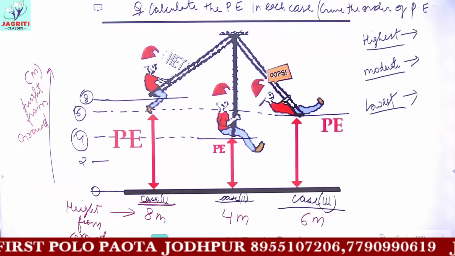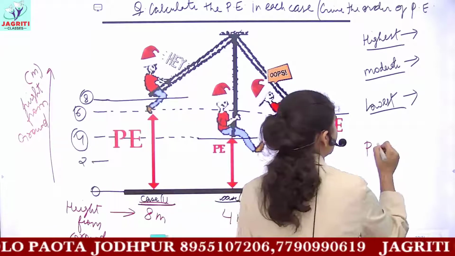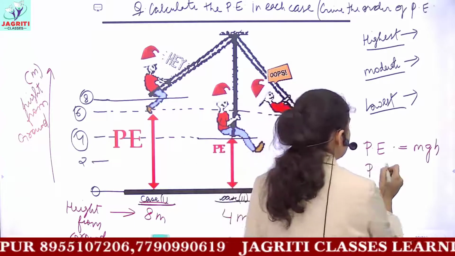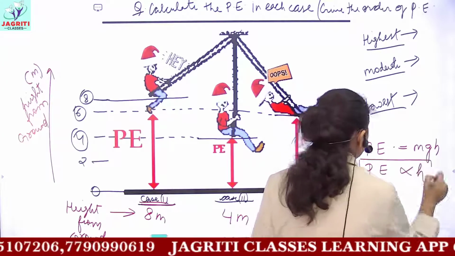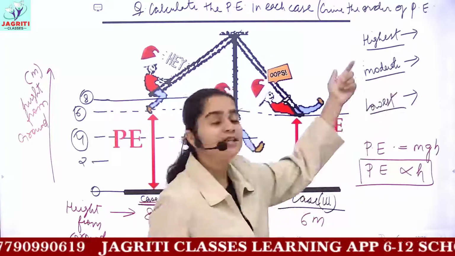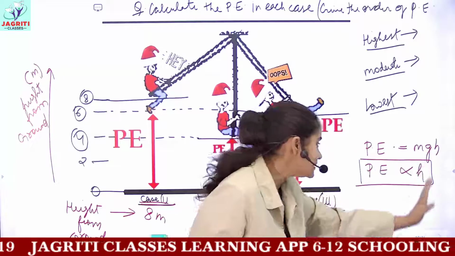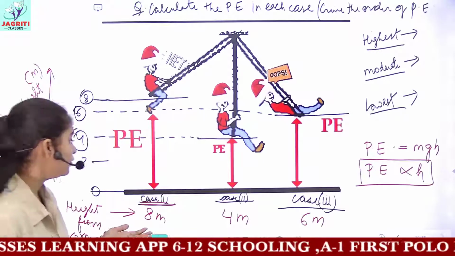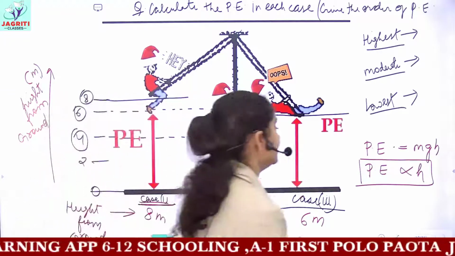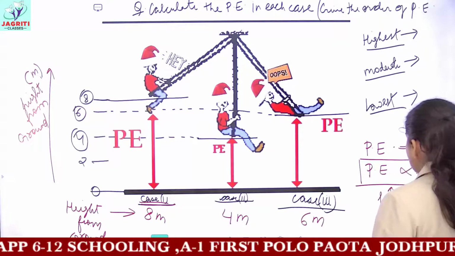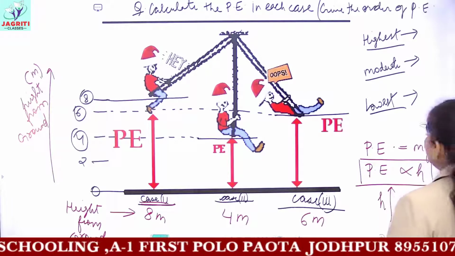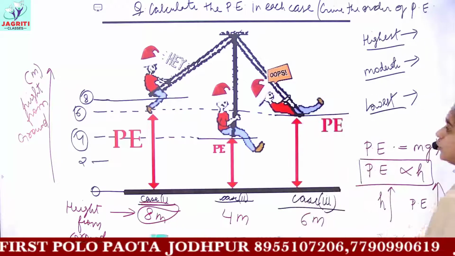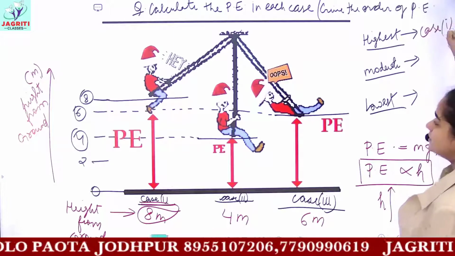Now, as we know, the formula for potential energy is what? Potential energy is mgh. That is, potential energy is directly proportional to height. More is the height, more will be the value of potential energy, or less is the height, lesser will be the potential energy. So you can arrange the magnitude of potential energy according to height. The objects having larger height would have a large amount of potential energy. So the maximum height is 8 meters here, so in case 1, the potential energy would be highest.